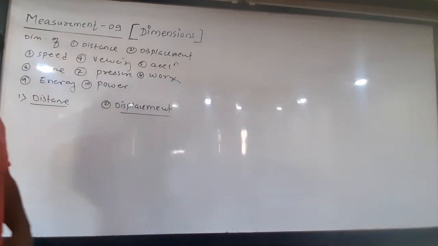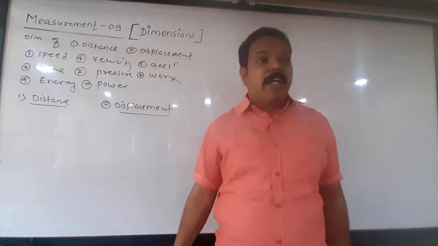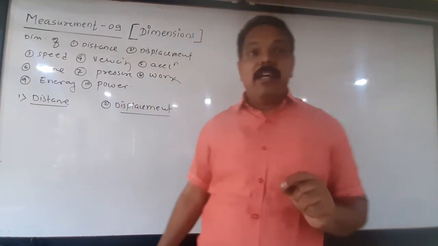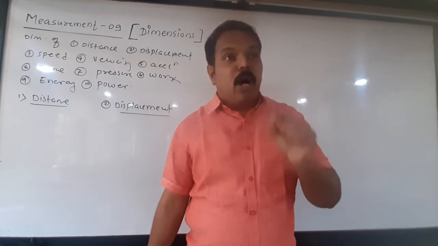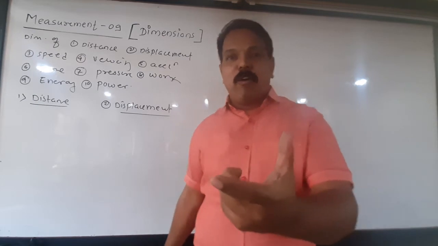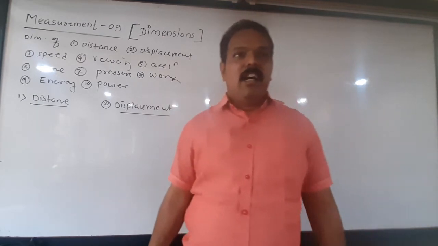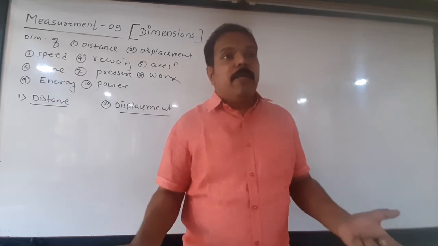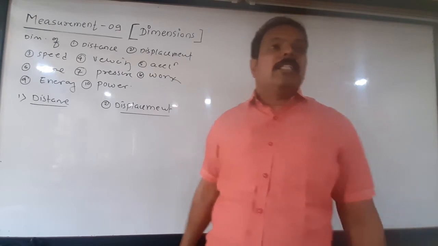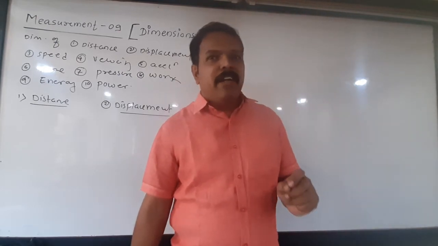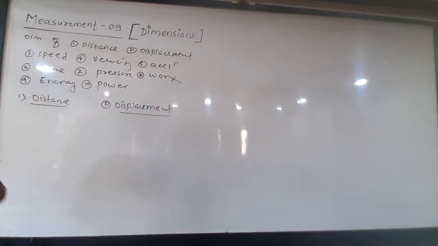So what is meant by distance and what is displacement? Remember, you have studied these definitions in your school days. Distance is nothing but the length of the path traveled by the body. When the body is in motion, the length of the path traveled is called distance. And what is displacement? The shortest distance between initial position and final position is called displacement.